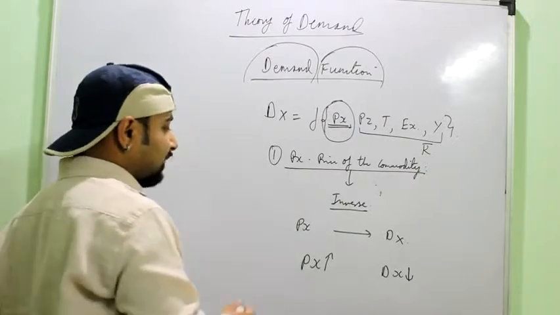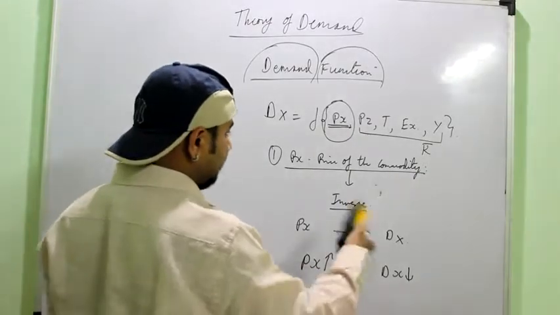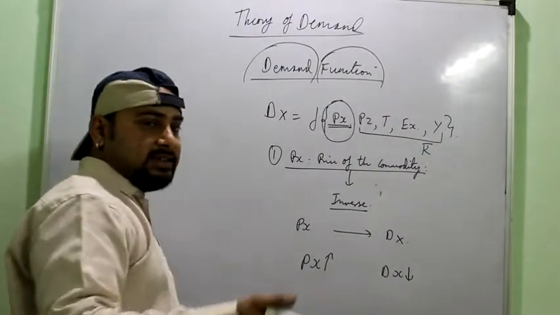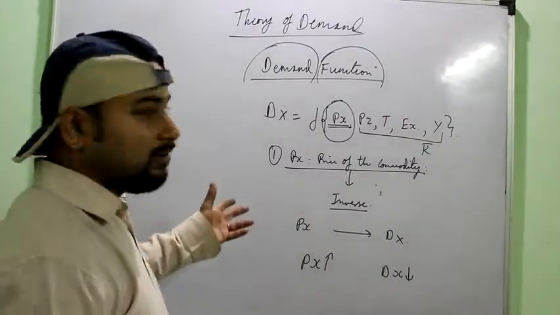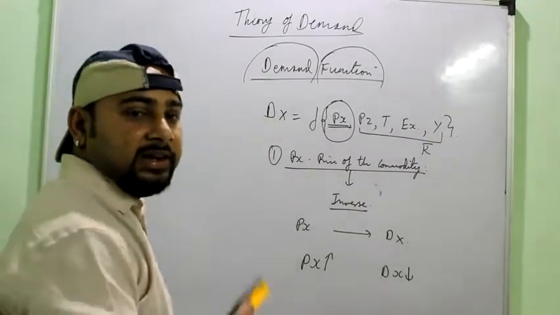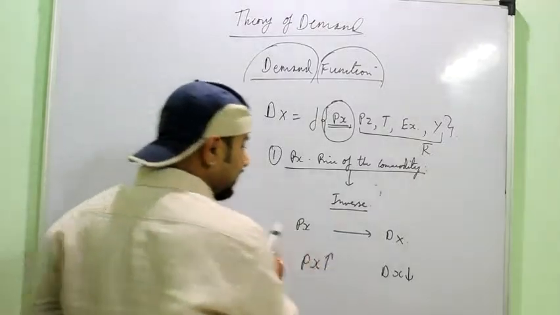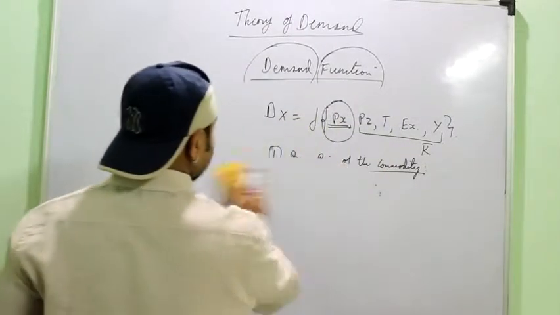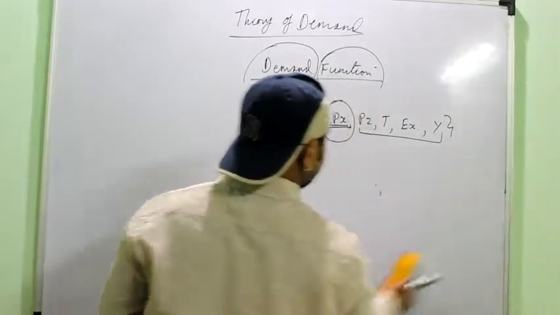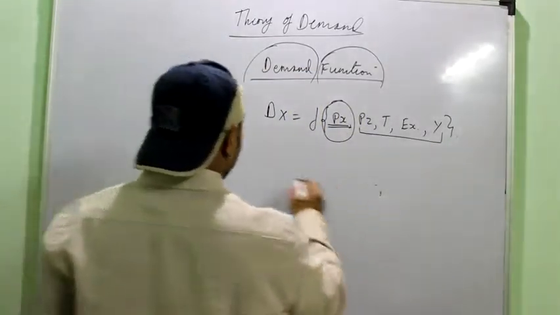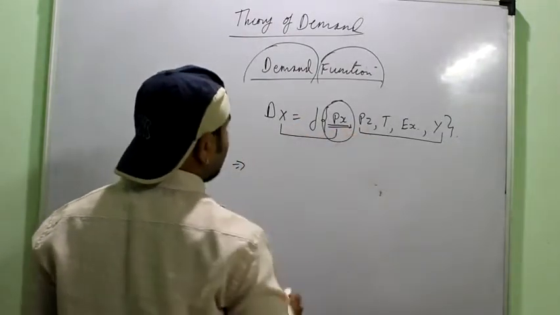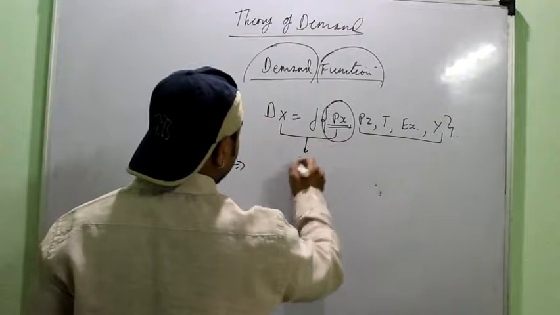This particular law can be derived even from the consumer equilibrium that we will study later on. But you have to simply understand that once the price rises, then the people's ability to buy the commodity also decreases. And you remember that for the demand, the ability to pay and willingness to pay are also necessary, right? So the price will increase, then demand will decrease. Then this particular function between the demand of the commodity and its price is also known as the law of demand.